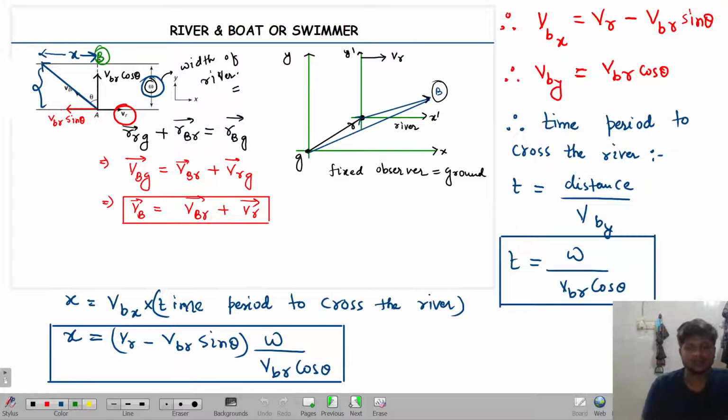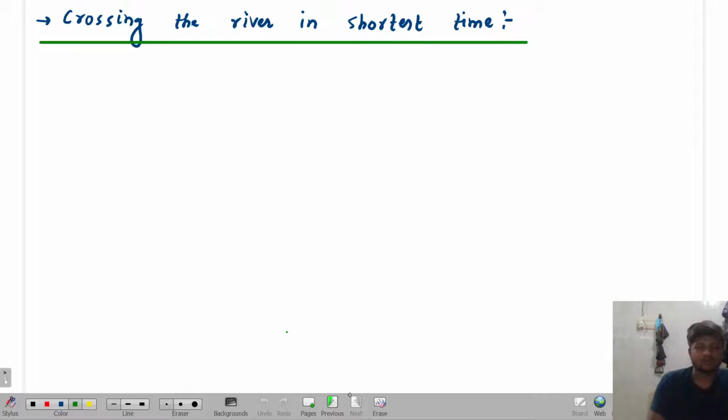Okay, so now look over here. Whatever notes I am giving you, please follow that. Do not go to look into the NCERT and do not go to look into the HC Verma for this part, because both of them have done it in a different way.